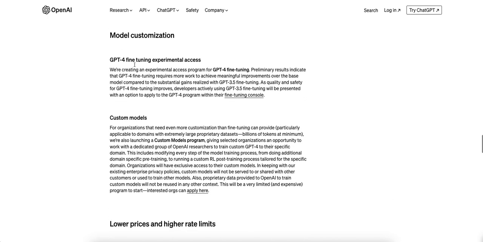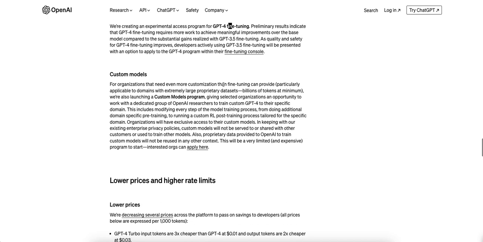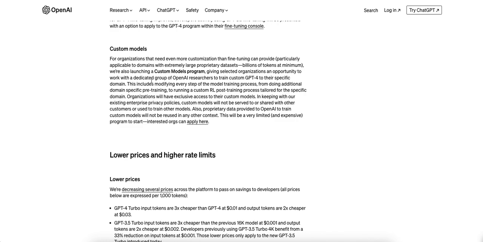And then model customization. They're creating an experimental access program for fine-tuning GPT-4. The other thing that caught my eye was the custom models.